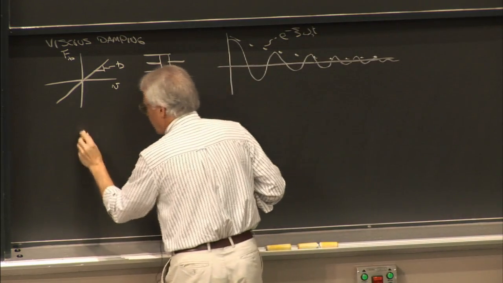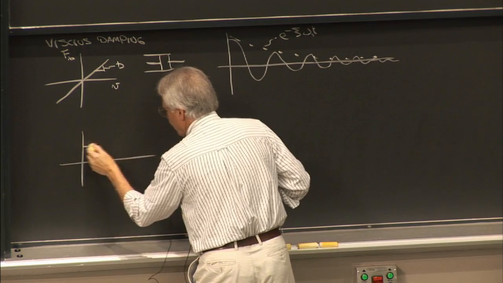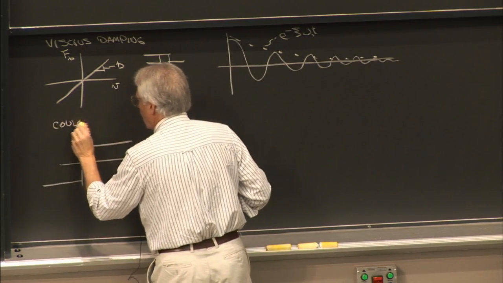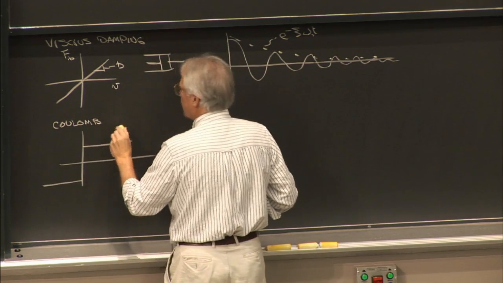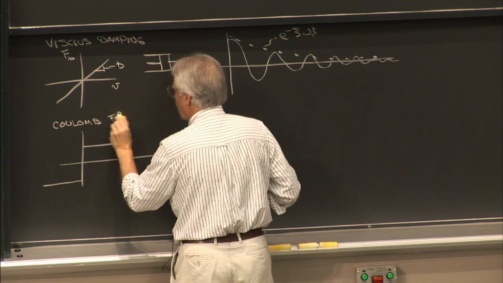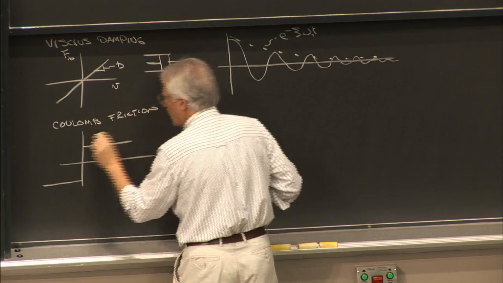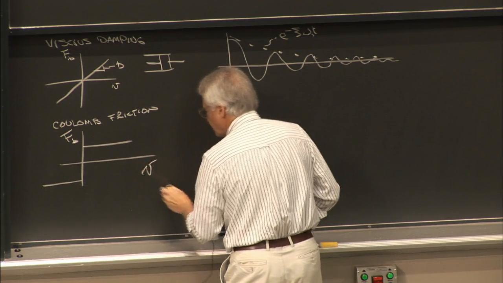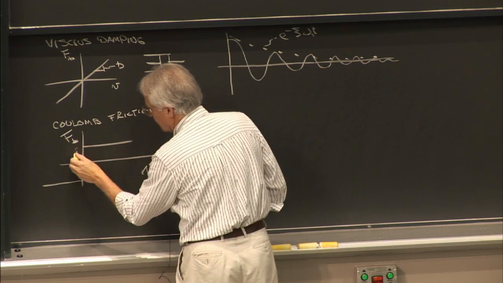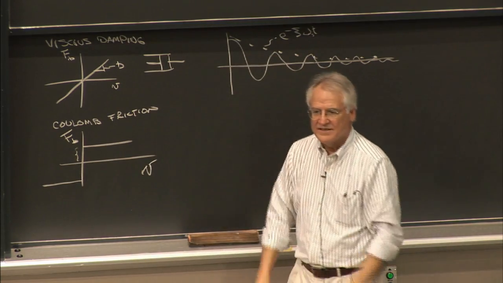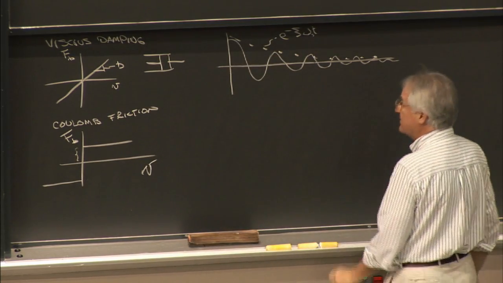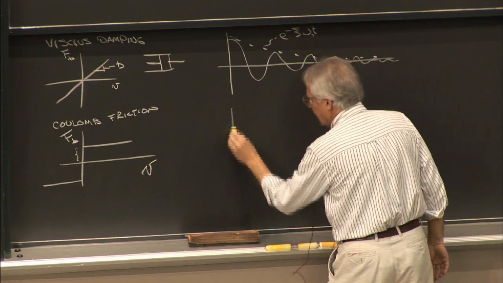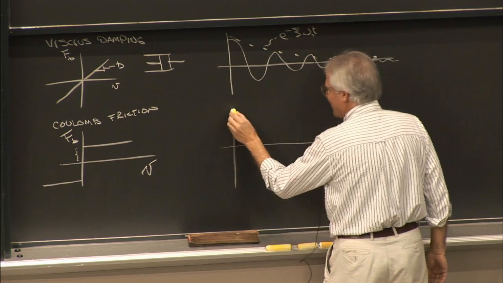Okay, what we're talking about here, the force put out is a constant. And that just comes from the sliding. And what it generates are distinctly nonlinear equations of motion. And what you get here is this kind of behavior.